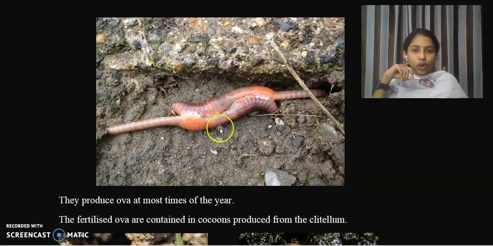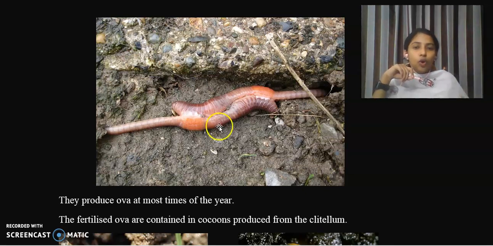Clear? So all the mature earthworms have got clitellum, and in all the immature or juvenile earthworms you cannot find the clitellum, or it is called the aclitellar stage. Okay, so all the juvenile earthworms have the aclitellar stage, and when it becomes mature, it will enter the clitellar stage.